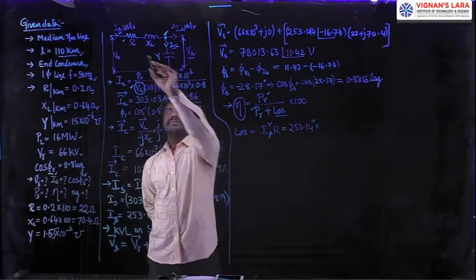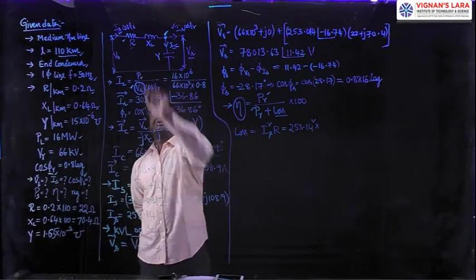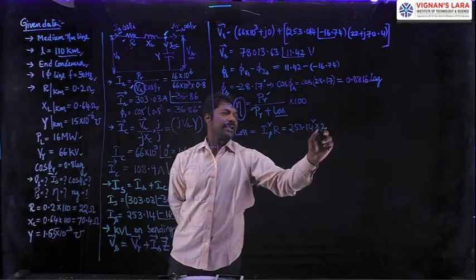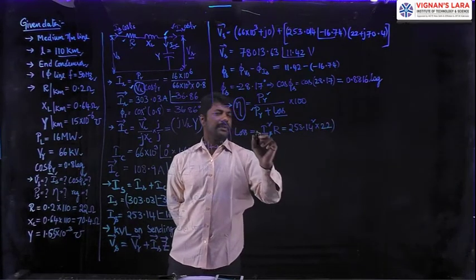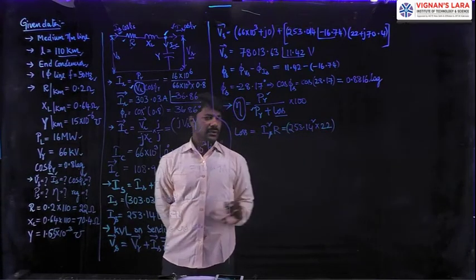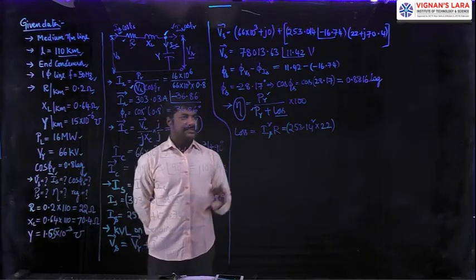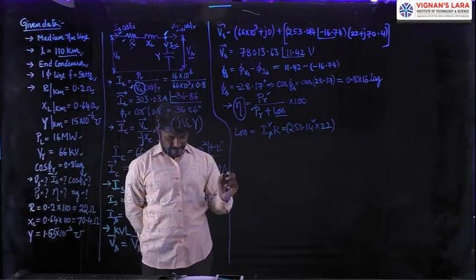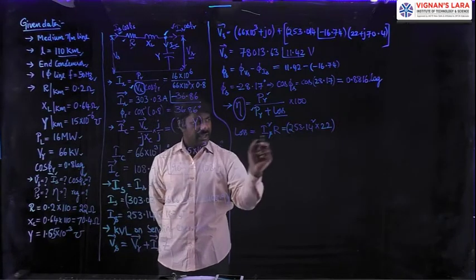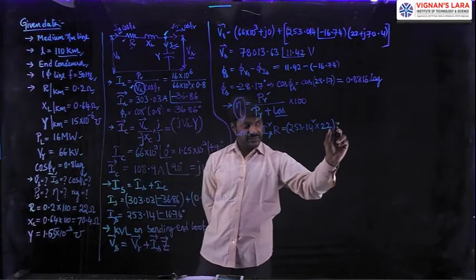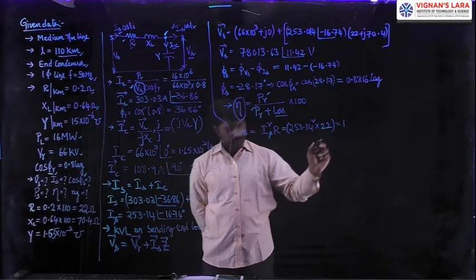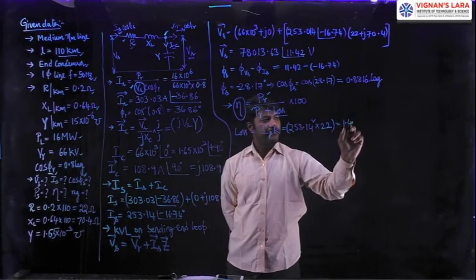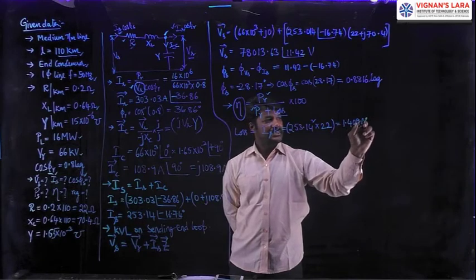The value of this resistance R is 22 ohms, so I put here 22, so that it becomes I square R, which is the transmission loss for that entire network. If you calculate in the calculator, you will get this value as 1.409 megawatts.